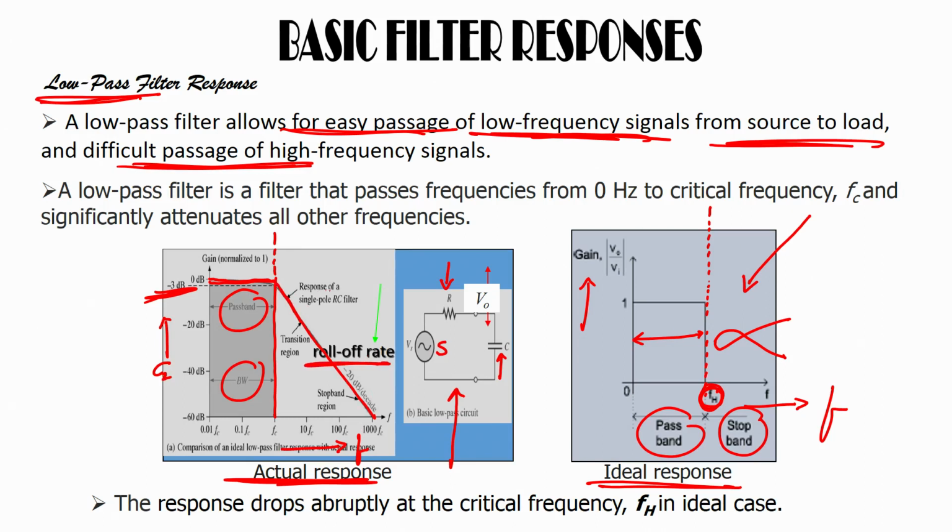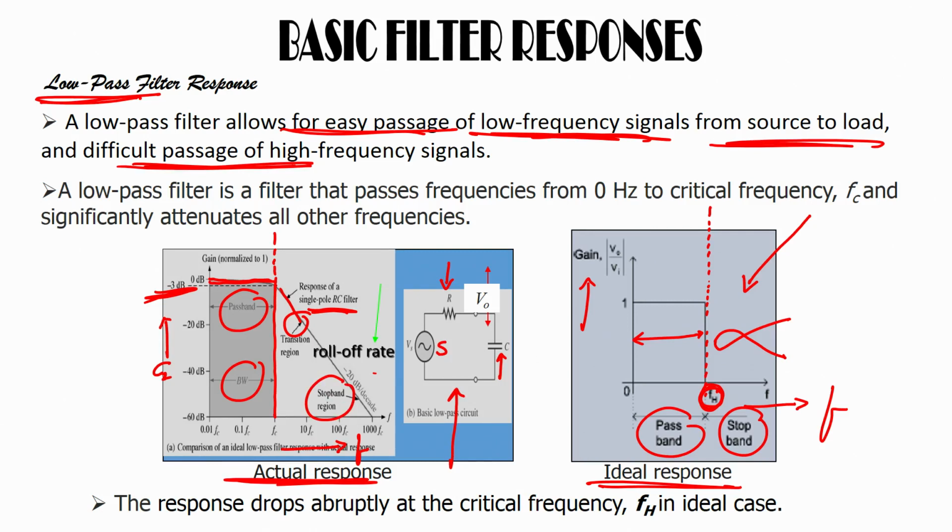This is the response of a single pole RC filter, and this slope itself is the transition region. The roll off rate for this one is -20 dB per decade, and this is your stop band region.